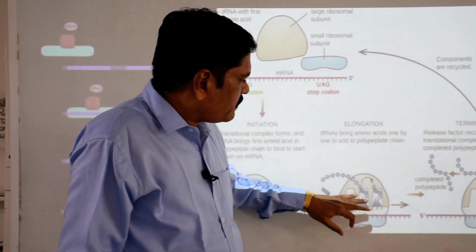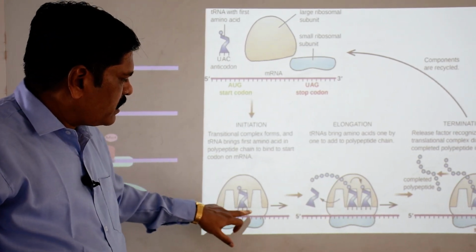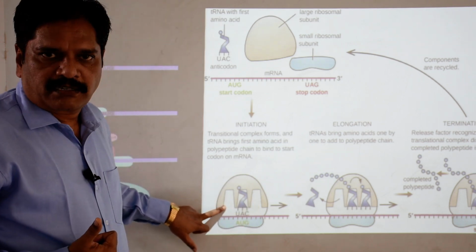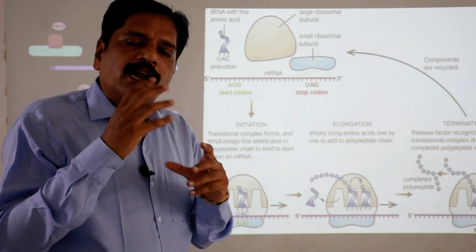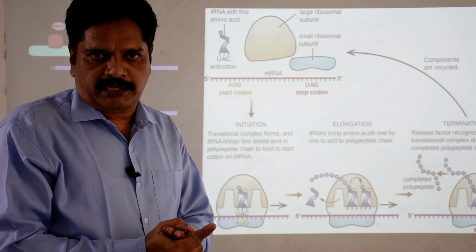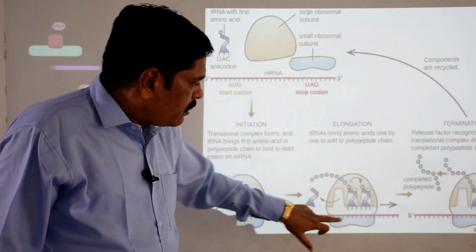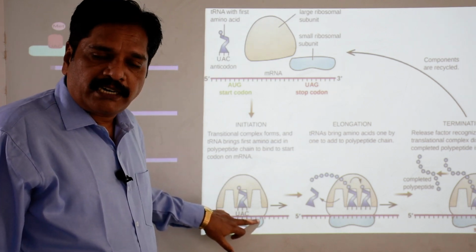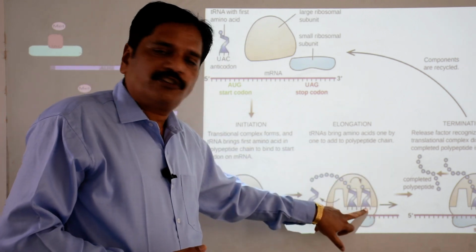So here you can see what happens. Here these three sites are there. Okay. This is called the acceptor site, and this is called the releasing site, clear. Now what happens? The next tRNA along with the new amino acid, you can call it the second amino acid, will identify the next three nucleotides, that means the next triplet codon, and it will come and attach here.